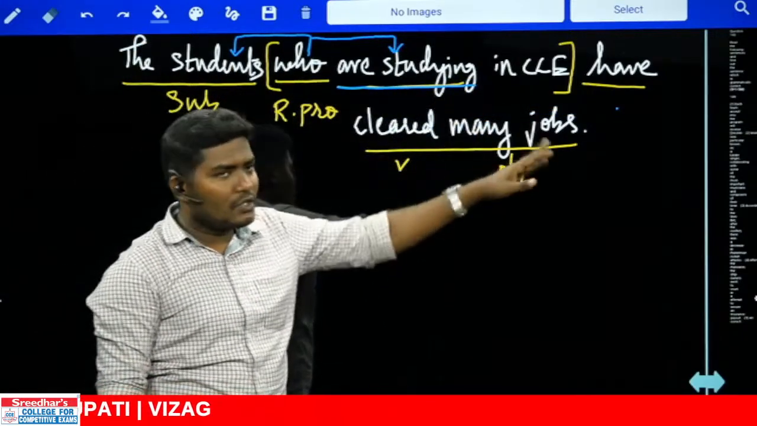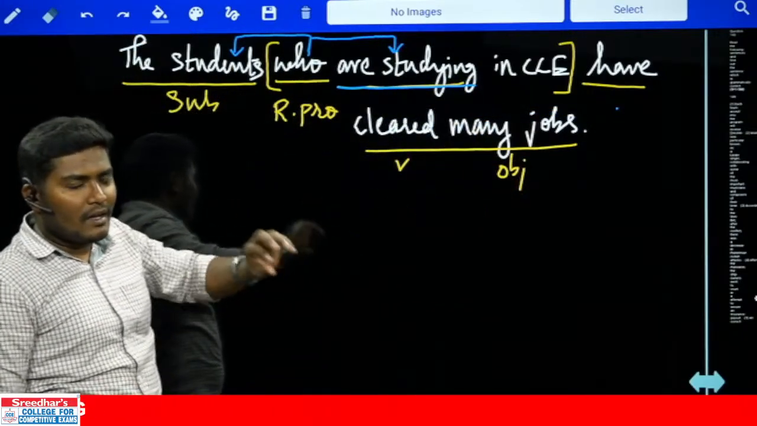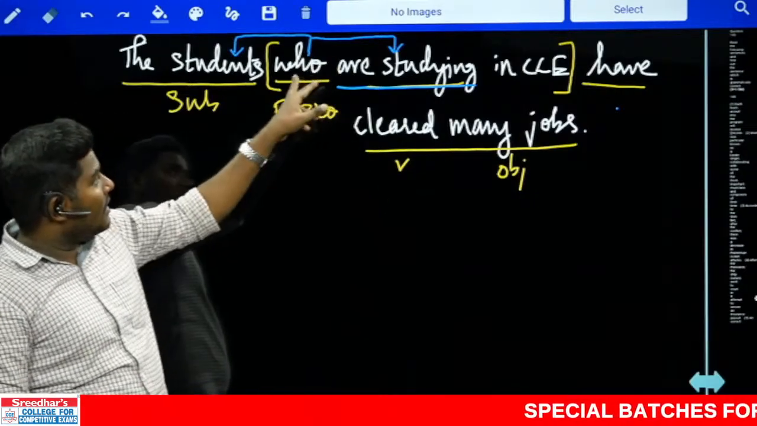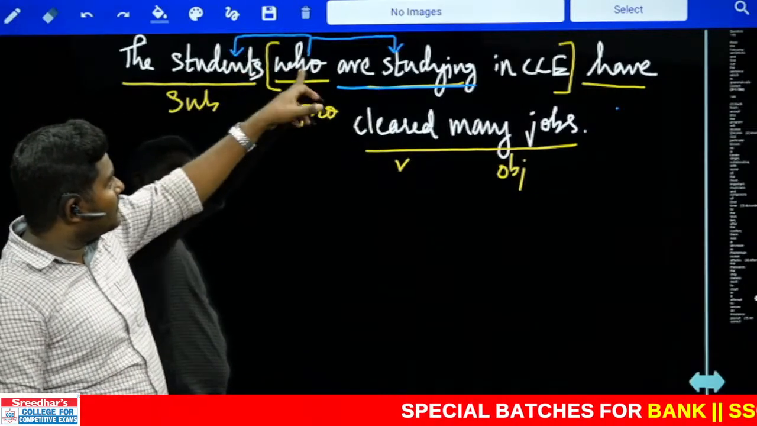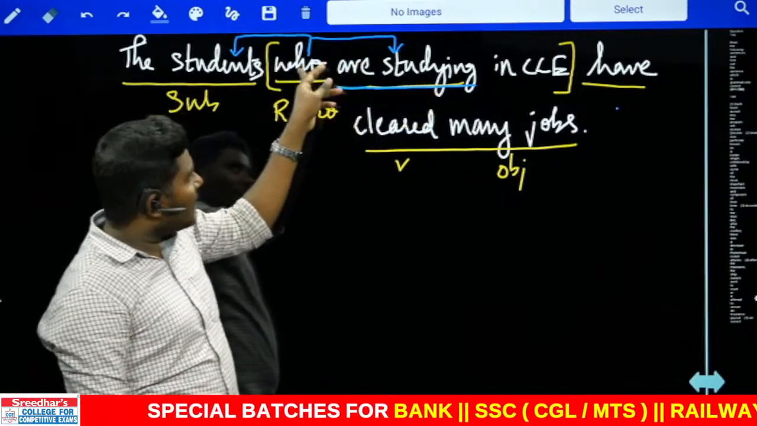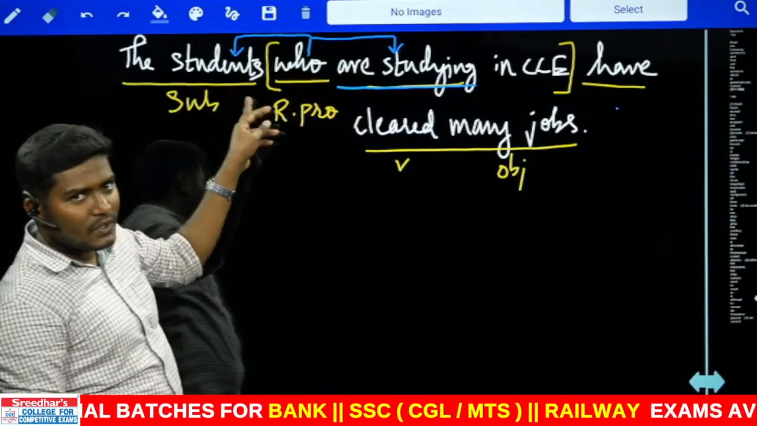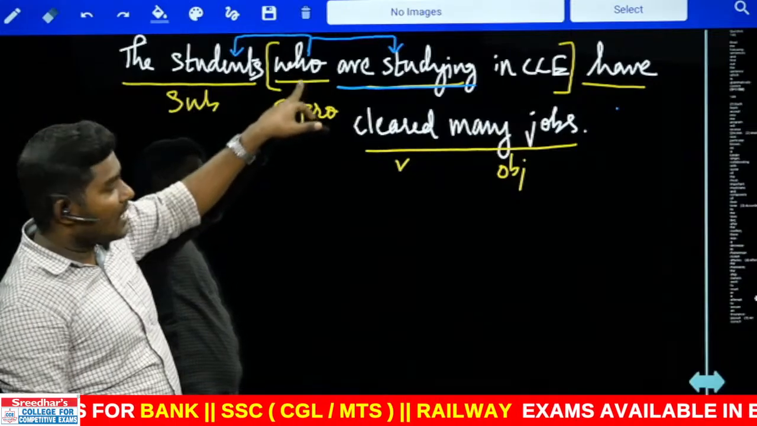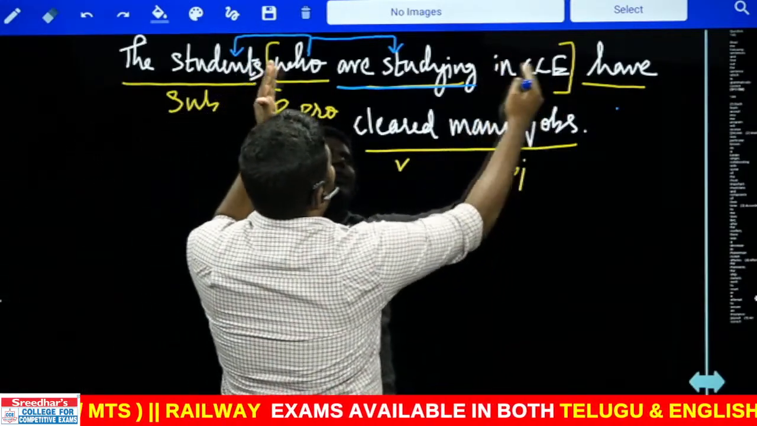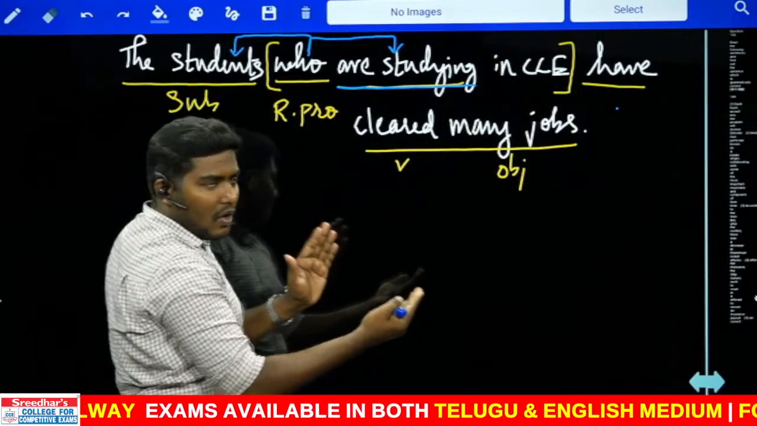Students have cleared many jobs is already a clause. That is clause number one. In one clause, we can add another clause. That clause is this. Look at this. At the same time, "who", which is speaking about students, can be the subject here. "Are studying" is agreeing with the word "who", and "who" is agreeing with students. Now this clause is starting with the relative pronoun. Now together this is a clause. "Who are studying in CC" is a clause.